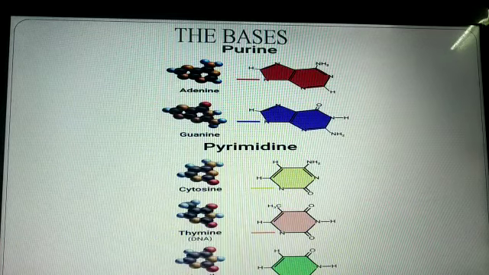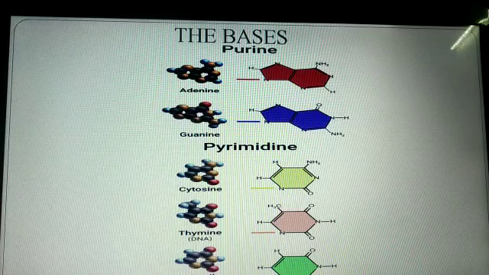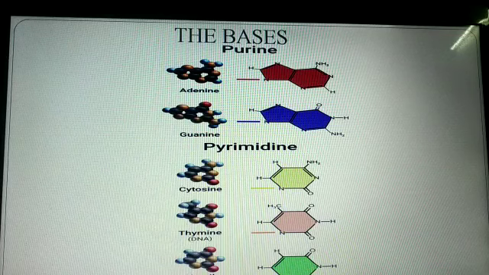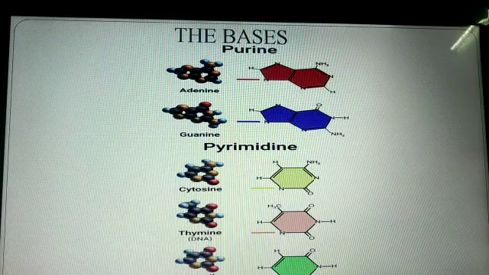Next one, the bases, nitrogenous bases. Nitrogenous bases found in nucleotides are aromatic heterocyclic compounds. The bases are of two types, purine and pyrimidine. Purines are numbered in an anti-clockwise direction and the pyrimidines are numbered in a clockwise direction.